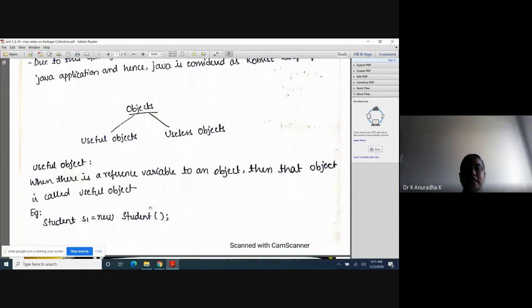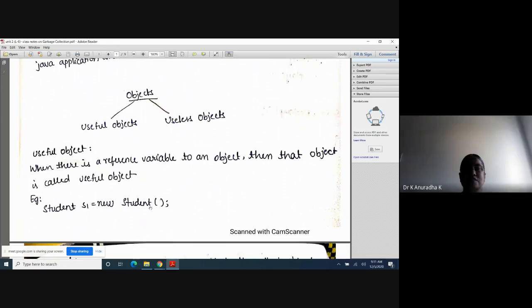Next, you know how to create objects now. Once you define the Student class, how are we creating objects? Student s1 = new Student(). In that, the right-hand side part is nothing but the object. With the new operator, memory is allocated for the Student class variables. New Student is the object, and s1 is the reference variable which holds the address of that object. Already we know this, no?